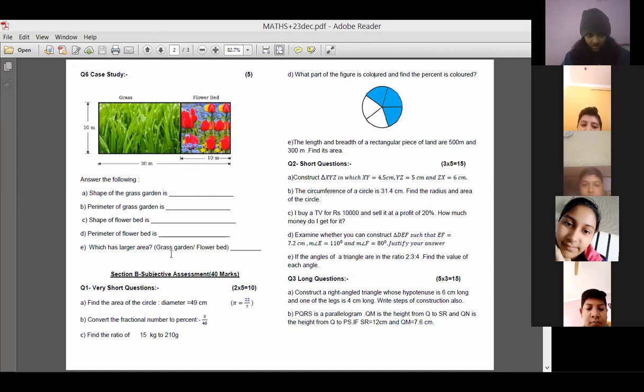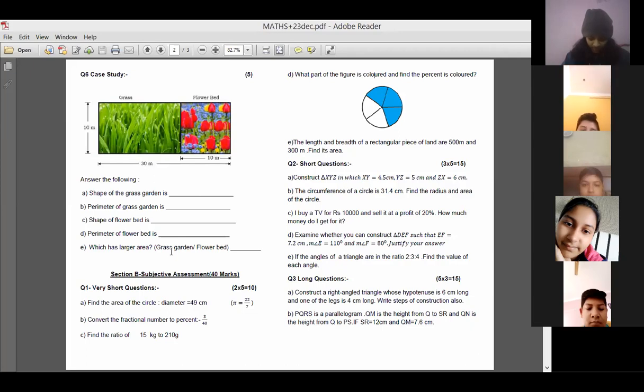That's right. So which has the larger area? Grass garden or the flower bed? So for this question, E part, you have to find out the area. So what is the area of the grass garden here? What is the area of the grass garden? No, answer is correct, Vedang, but whose area is larger? That is your perimeter. I want the area because they are asking which has the larger area. 100 meter square, that is of flower bed, Mahi.